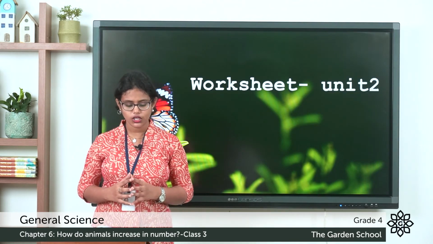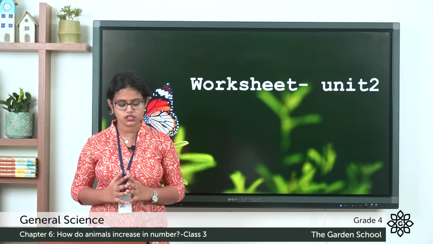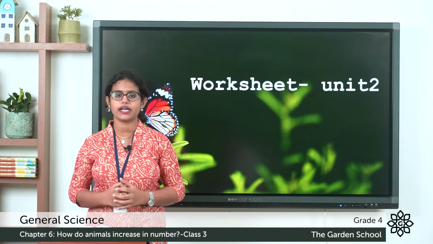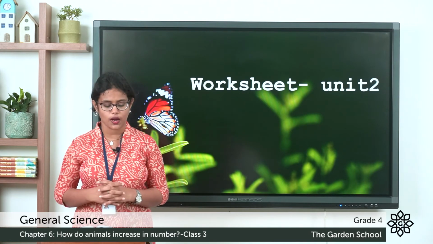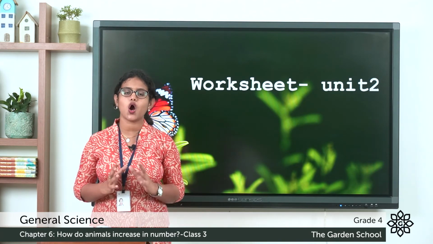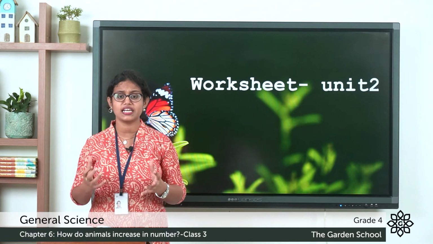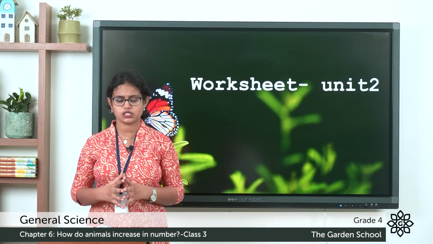Coming to the third one, read the given passage and answer the questions given. So let's read out the passage and let's find the answers. The first one, the cheetah lives in open grasslands. So you all know what is a grassland. Grassland is a land which is covered with grass.